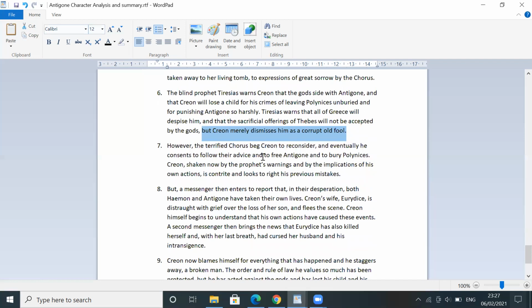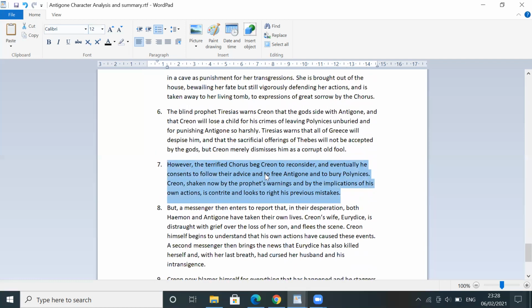However, a terrified chorus begs Creon to reconsider, and eventually he consents to follow their advice and to free Antigone and to bury Polynices. So Creon, shaken by the prophet's warnings and the implications of his own actions, is contrite and looks to right his previous mistakes. So we're going to stop over here. This is the first part that we are going to study together, guys.